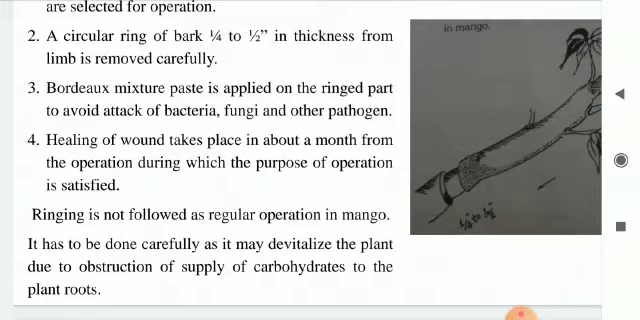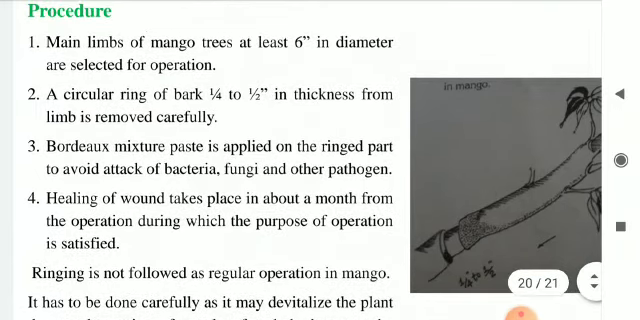Ringing is not followed as a regular practice in mango. It has to be done carefully, as it may devitalize the plant due to obstruction of supply of carbohydrates to the plant roots. Though this operation has good results, it has to be done very carefully, or severe ringing may lead to devitalization or death of the plants.